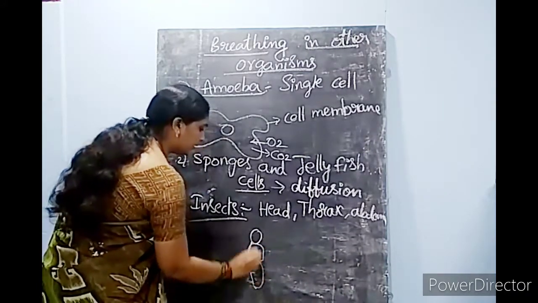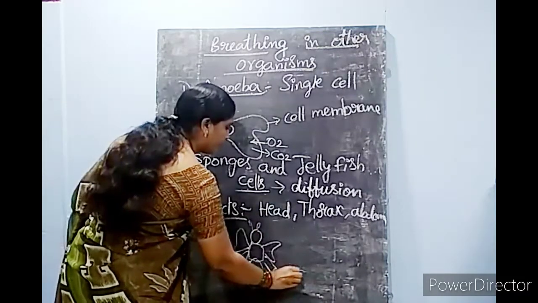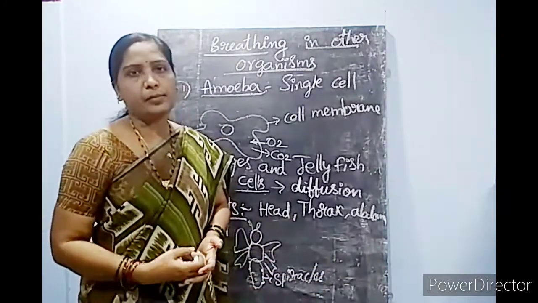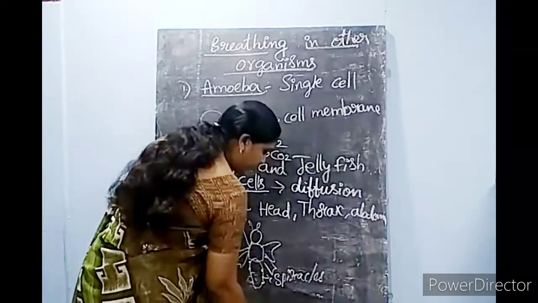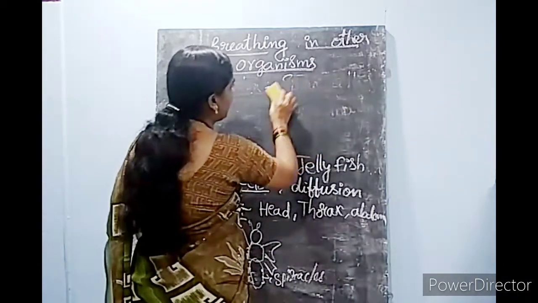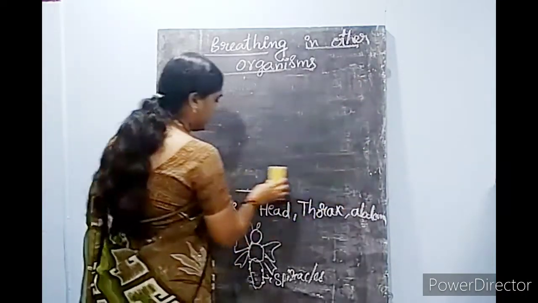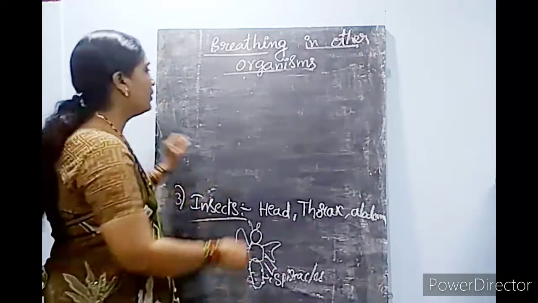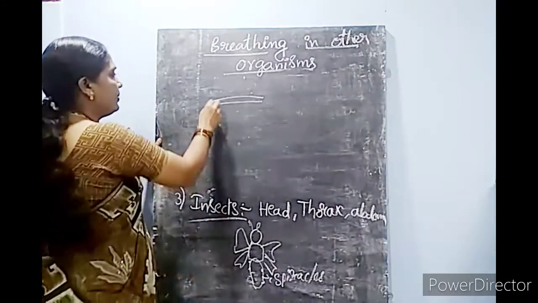Near the abdomen part, they have spiracles on their body. Spiracles are nothing but the tiny pores present on their body. How these spiracles help in the breathing process we'll see now. The insect's body is divided into head, thorax and abdomen. Tiny holes are present, known as spiracles. So spiracles take the air inside. This is the spiracle part.